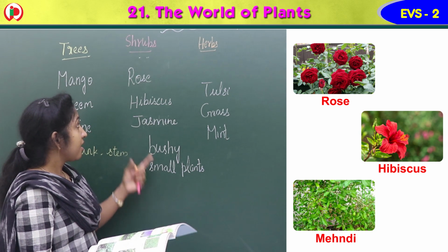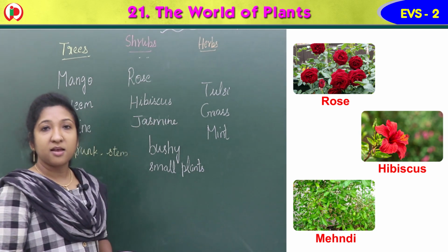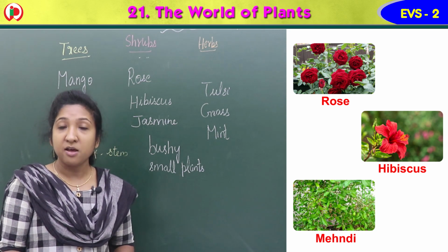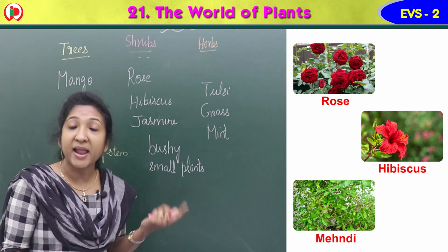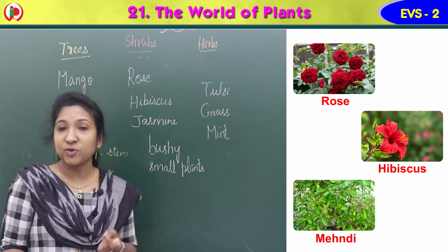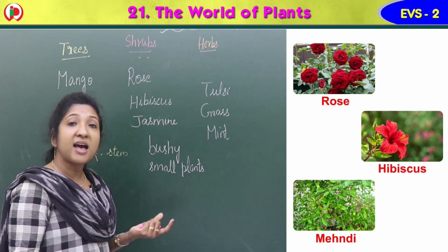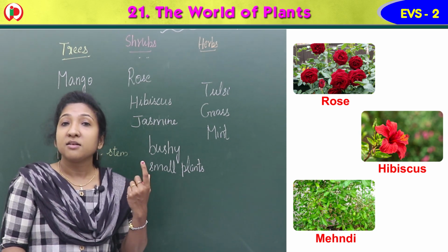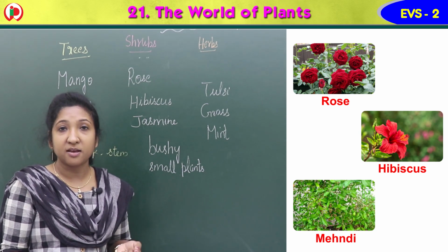Rose, hibiscus and mehendi are shrubs. Examples of shrubs are rose plant. See the image of rose plant. Then hibiscus, you can see the image. Mehendi, you can see the image. These are small bushy plants, so these are called shrubs.